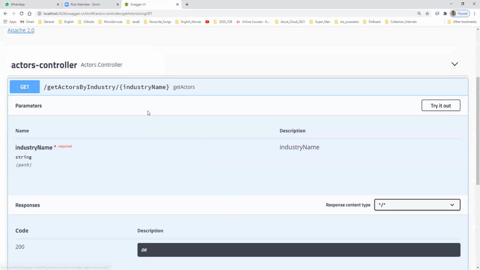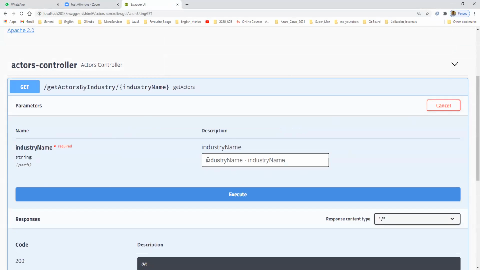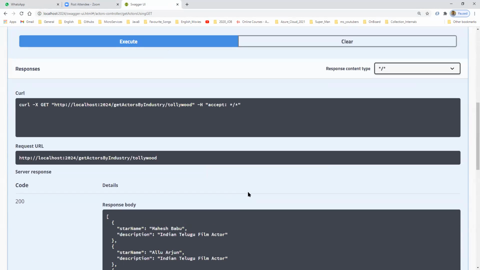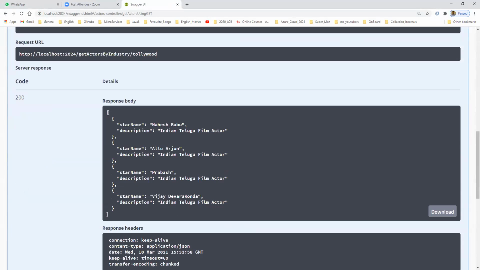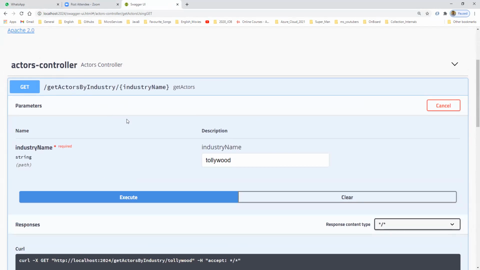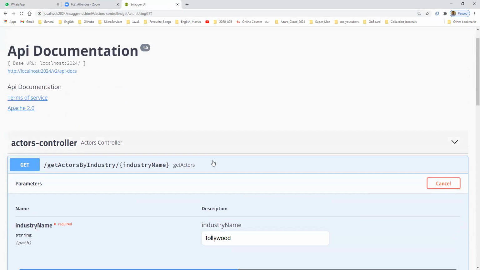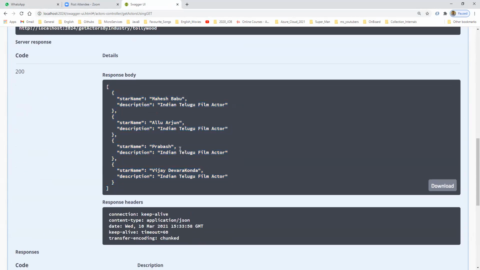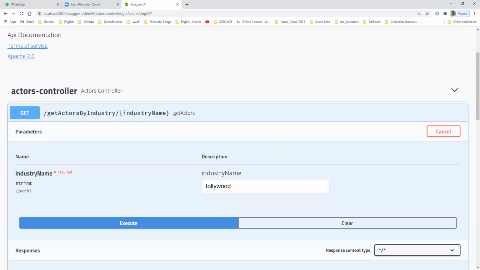This is taking the industry name, Tollywood. If I execute that, whatever Tollywood actors are there, they come here. This is an individual service. This service will be consumed by the industry service. This is the actor service, right? If you give Tollywood, we get these values: Mahesh Babu, Allu Arjun, Prabhas, and Vijay Devarakonda.